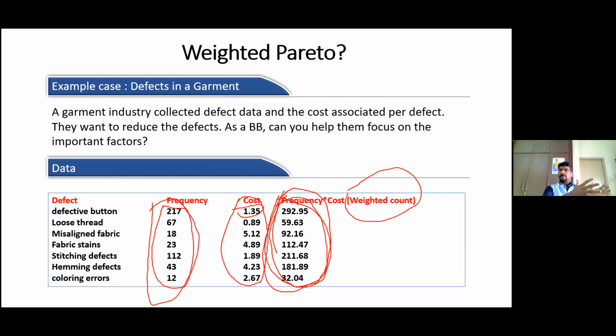This particular defect, which occurs 2-3 times a year, is causing a revenue loss of 2-3 lakhs. So this weighted Pareto will help you to identify that and ask you to focus on that first. This weighted Pareto will work on the weighted count. The normal Pareto will work on the frequency.